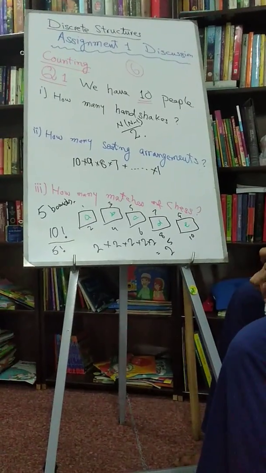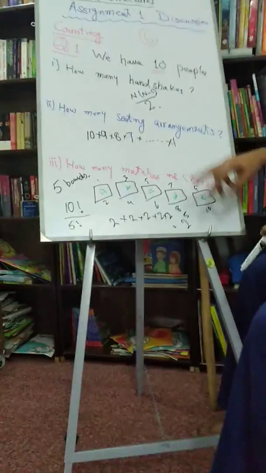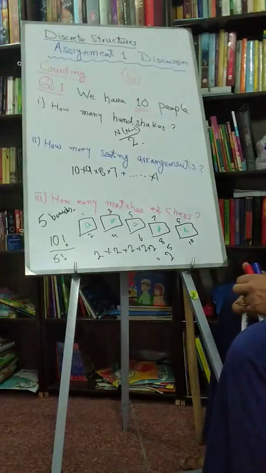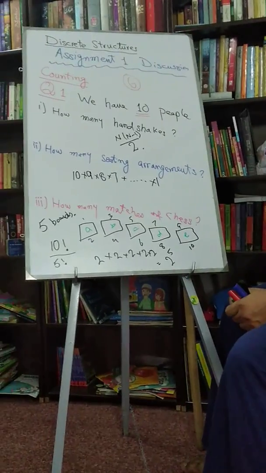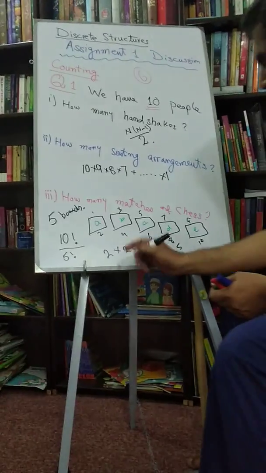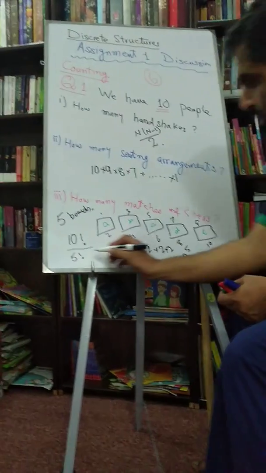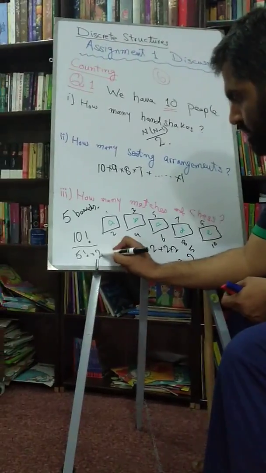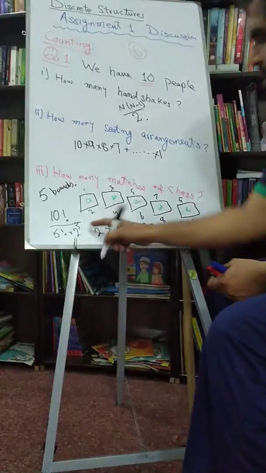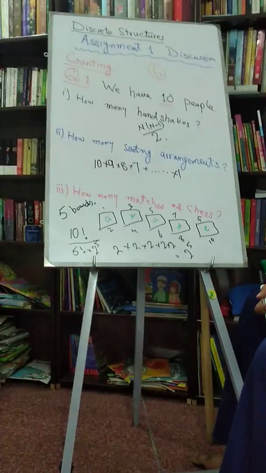In 2 raised to power 5 ways, they can switch seats among each other across boards, but it will still be the same combination of matches. So we are overcounting 2 raised to power 5 times, so we have to divide by 2 raised to power 5 here. So this is all the possible matches. Okay.